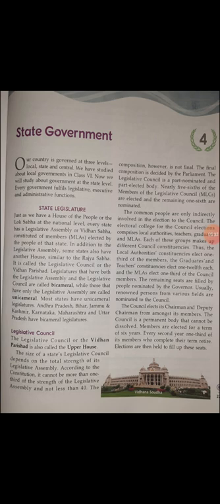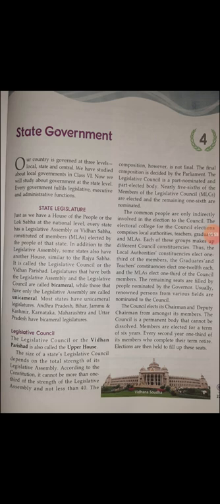So the members of the Legislative Council should be 1/3. If you have 100 members in Vidhan Sabha, then the Legislative Council should have about 33 only, and not less than 40. At least 40 members should be there in the Legislative Council.